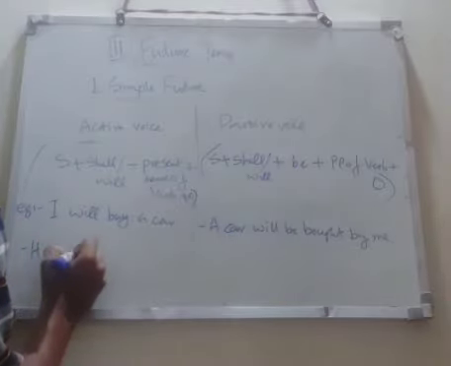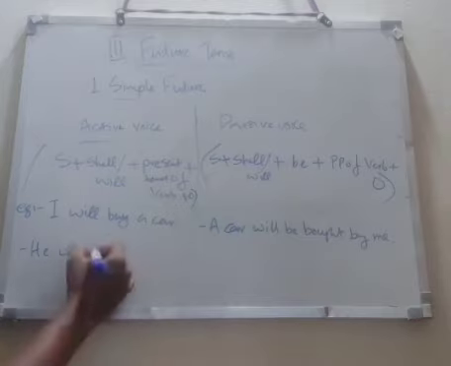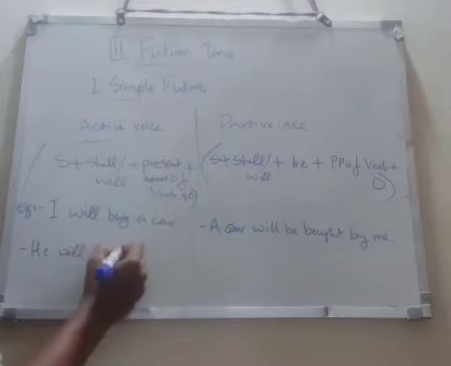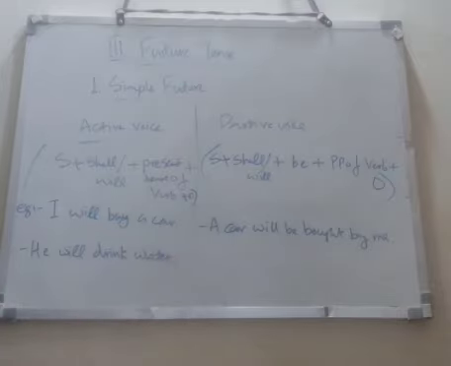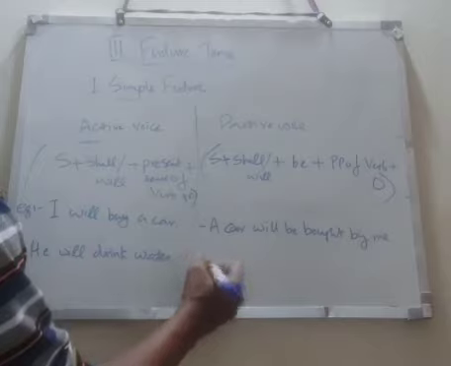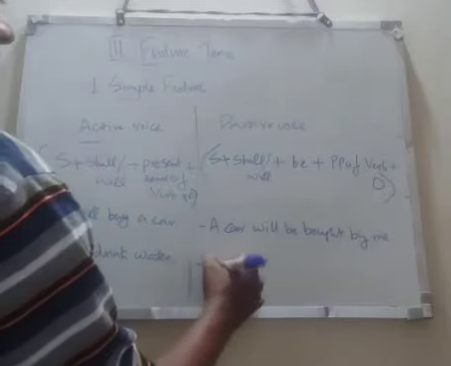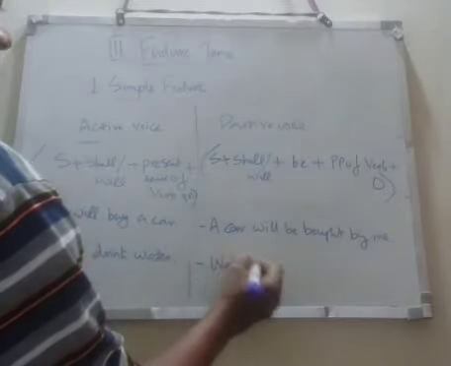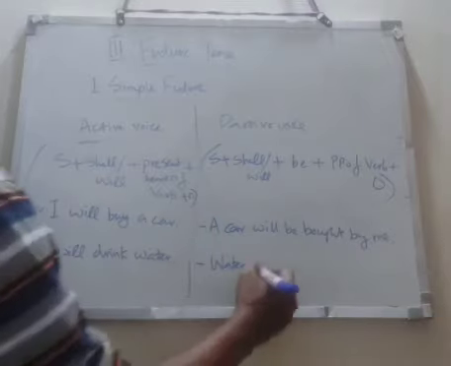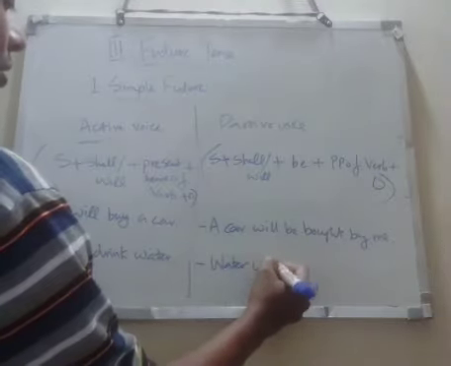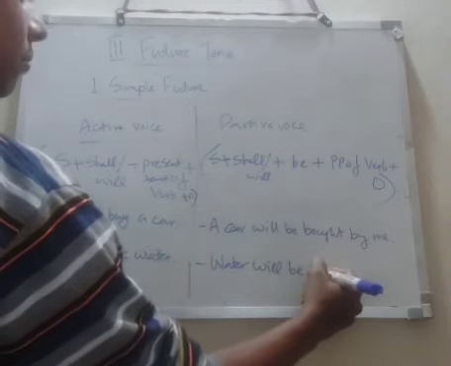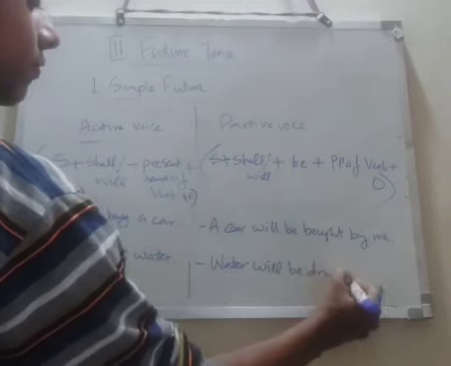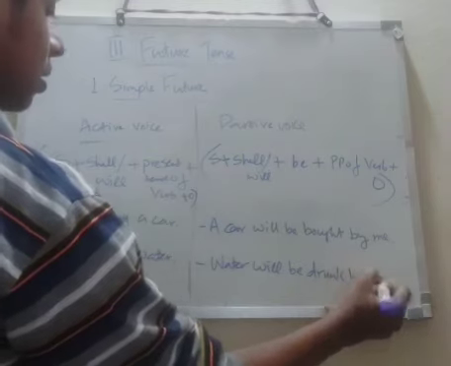He will drink water. അവൻ വെള്ളം കുടിക്കും. So passive voice എന്തായിരിക്കും? Water will be V3 form അല്ലേ? Drunk. Water will be drunk by him.